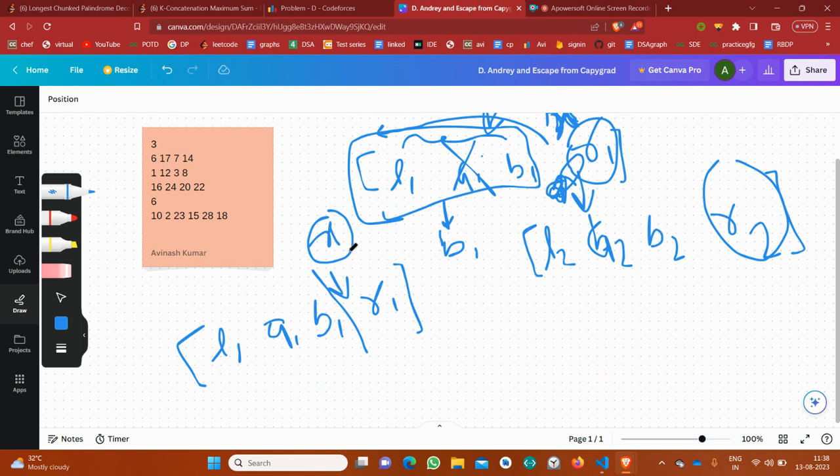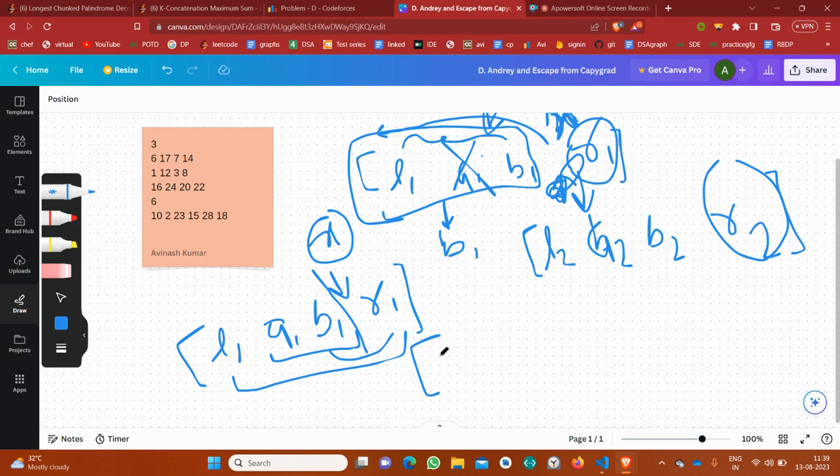How can I prove that? According to the definition, all the points which lie in this segment can be teleported to this segment a1 to b1. So obviously x is greater than b1, so why would I use this portal? I would have to use another portal.